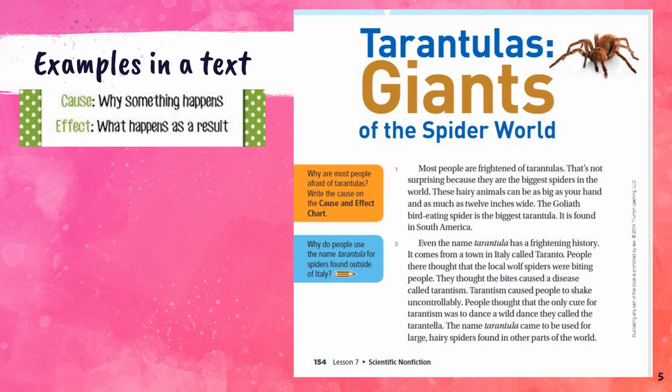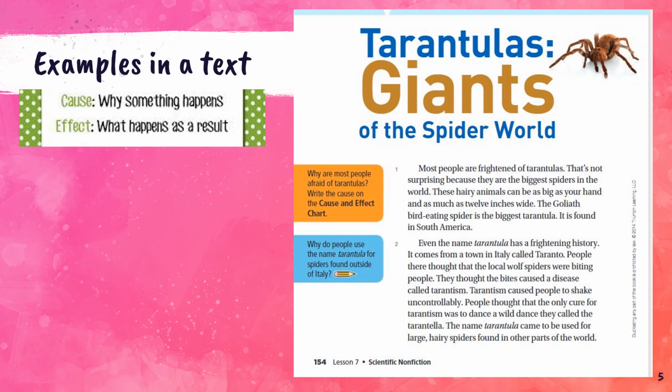Most people are frightened of tarantulas. That's not surprising because they're the biggest spiders in the world. These hairy animals can be as big as your hand and as much as 12 inches wide. The Goliath bird-eating spider is the biggest tarantula. It is found in South America.